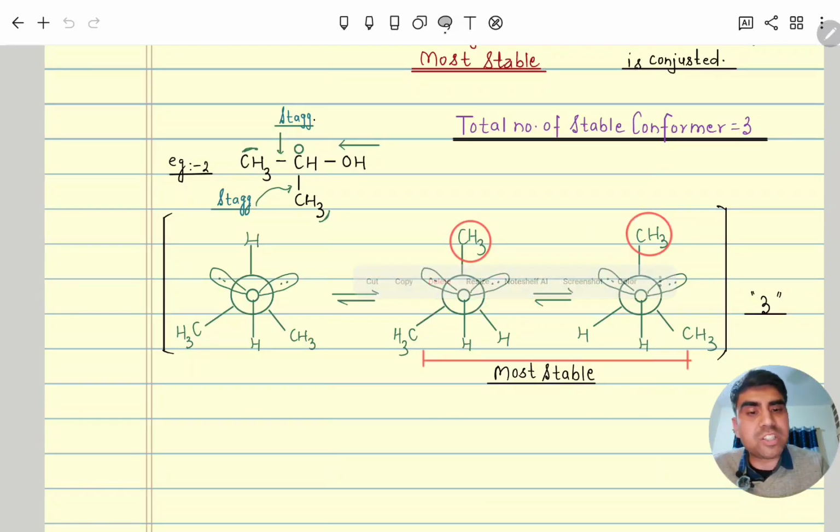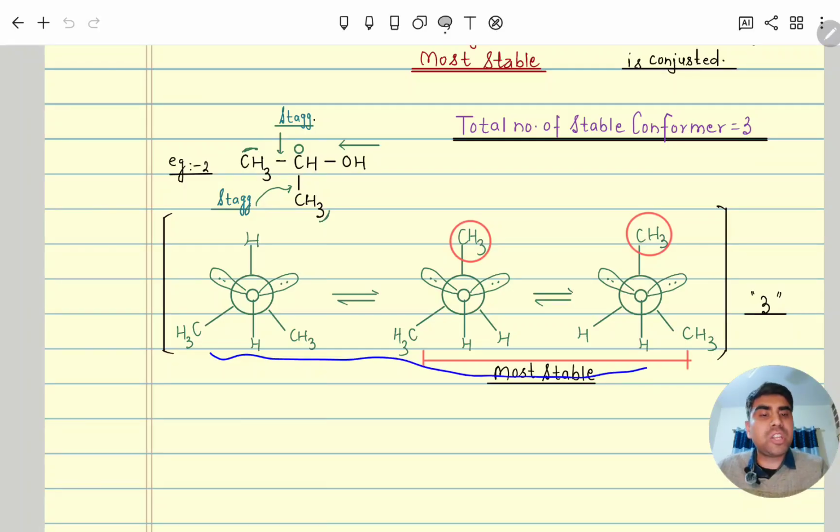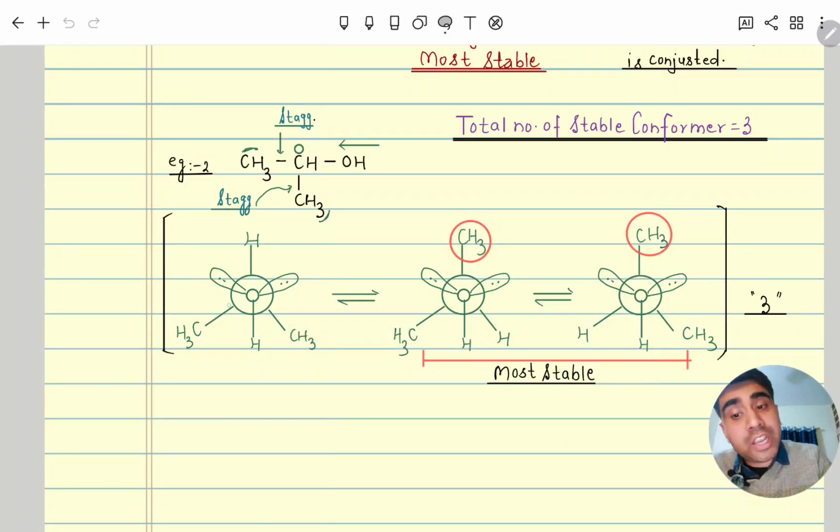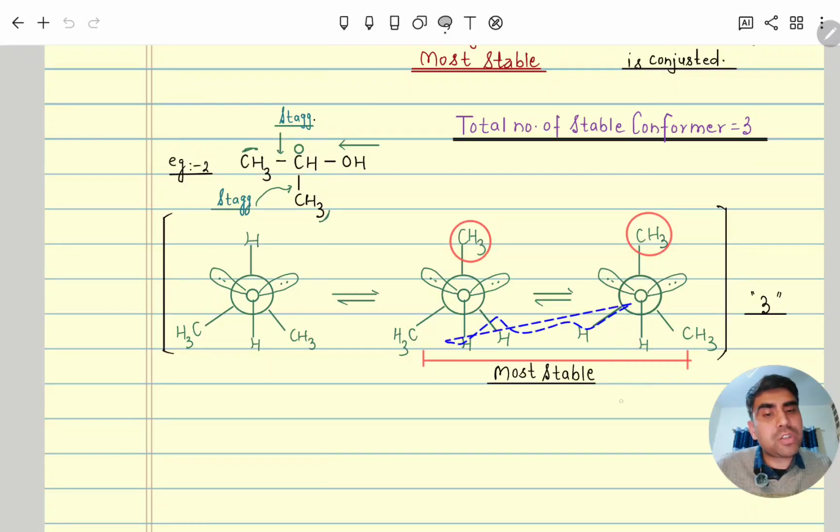These two are maximum gauche and this is not maximum gauche, but yes, all three are stable. Again I am telling that this back carbon and this carbon are staggered here, and this one is also staggered. Along with that, this representation is the stable one. Similarly here also and here also, but this one is more stable, so the total conformers is 3.